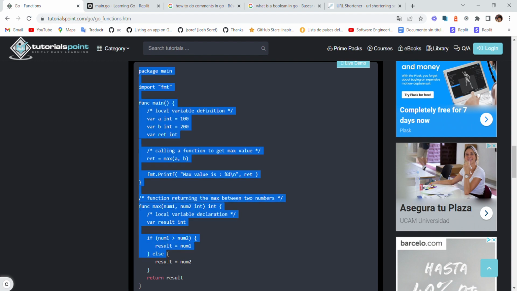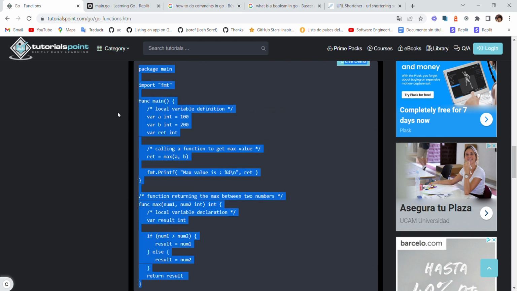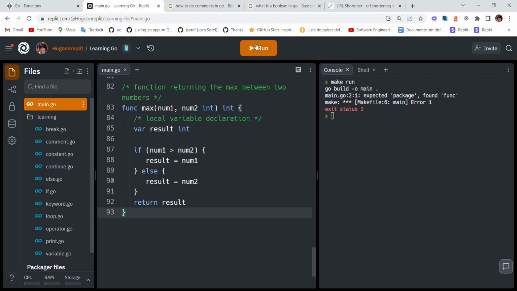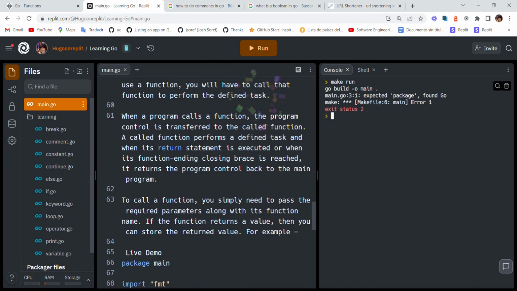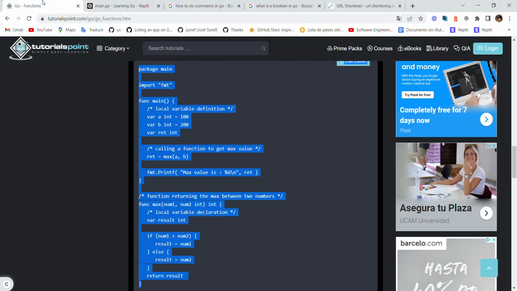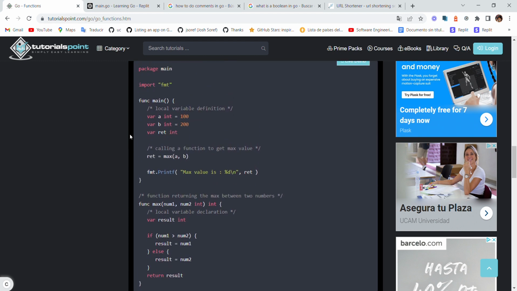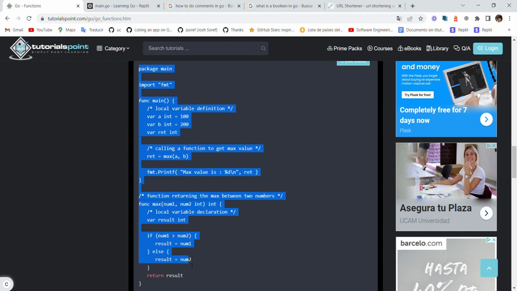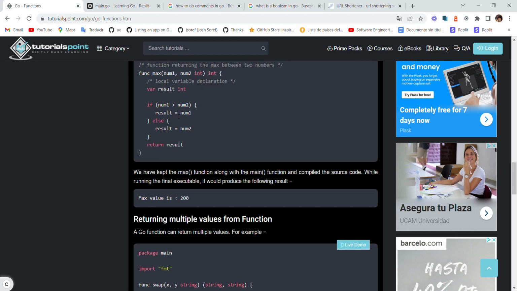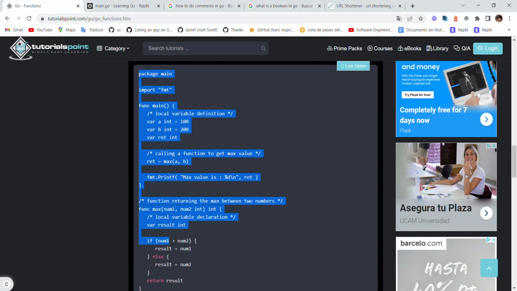Let's check what is the output. It's actually really laggy, my computer.